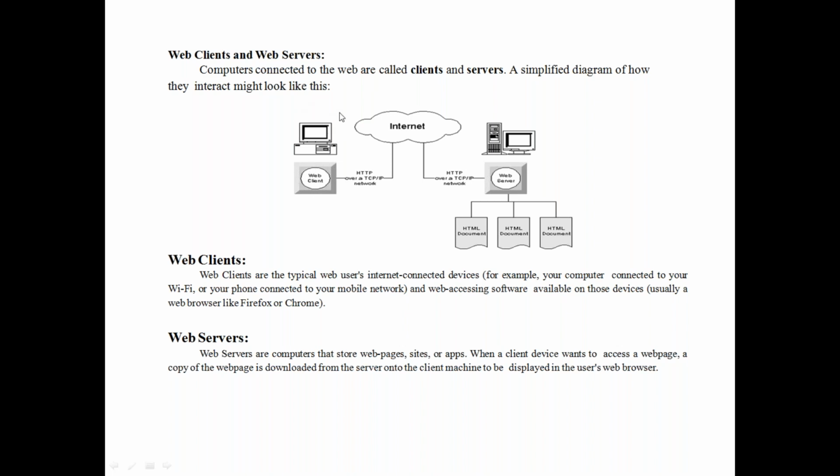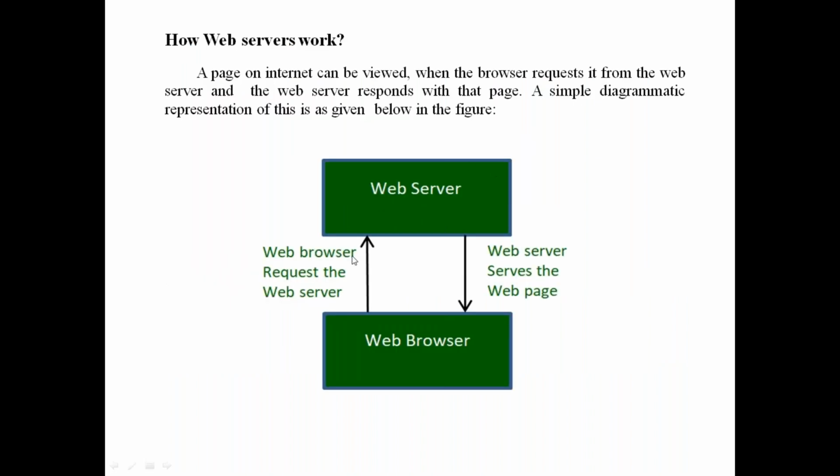If you want to access one website, you need one computer. In the computer we need some software, a web browser like Chrome, Firefox, or Internet Explorer. So via the internet, I am searching for some information from the web server. This is a web browser in our computer, or in our mobile or tablet.